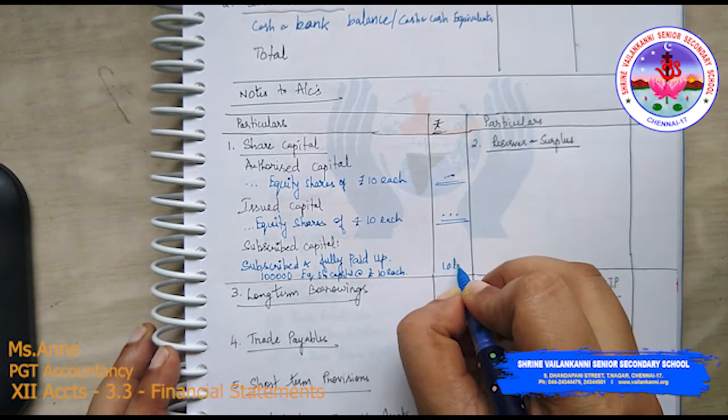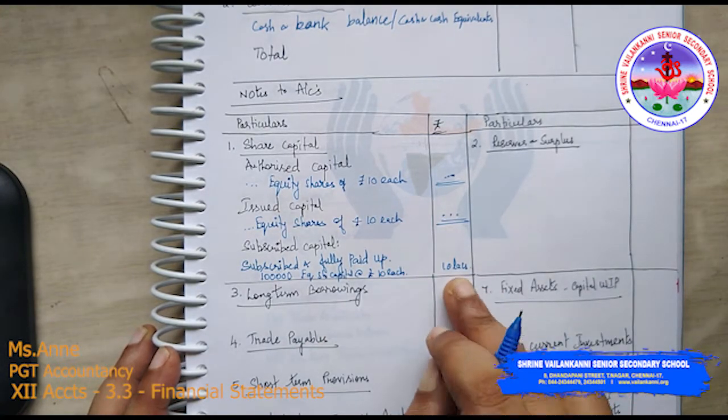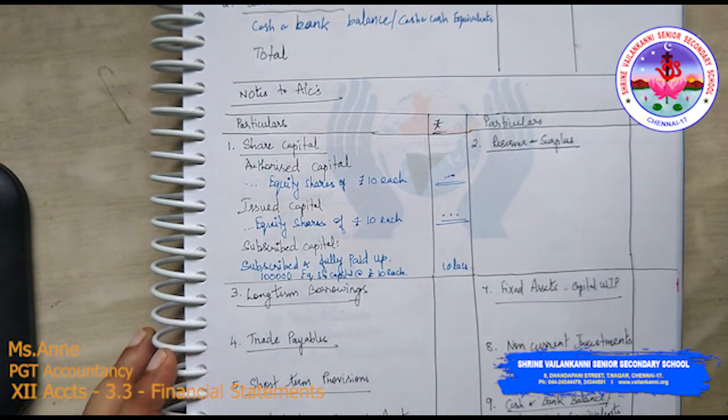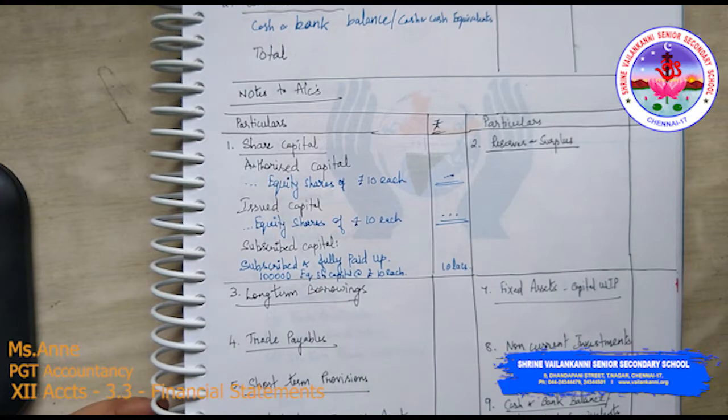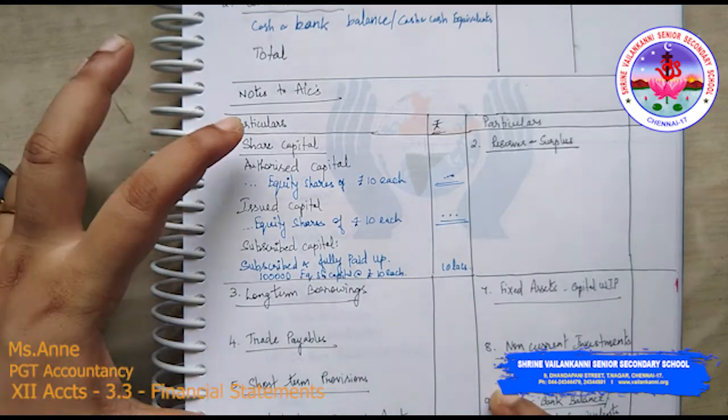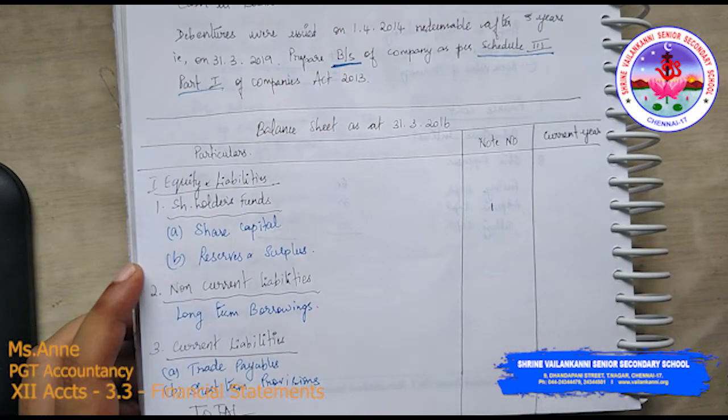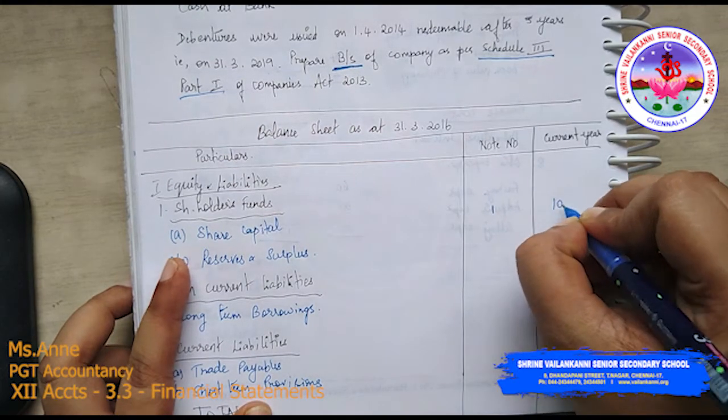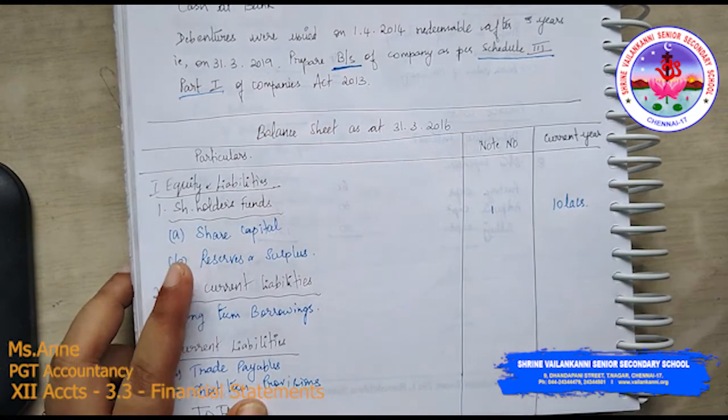I know that this is 10 lakhs. So this is over. I am taking this value to the main balance sheet, the face of the balance sheet. This is the notes. So here I am writing 10 lakhs.